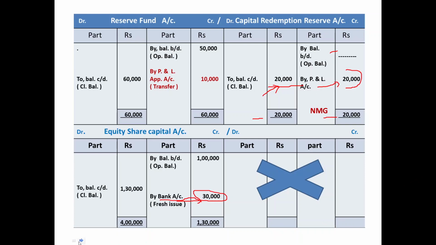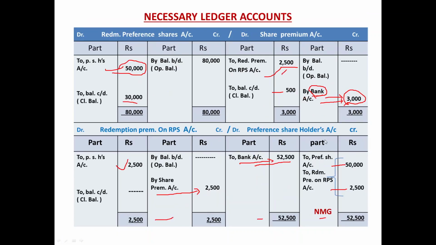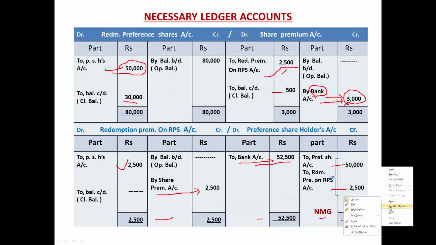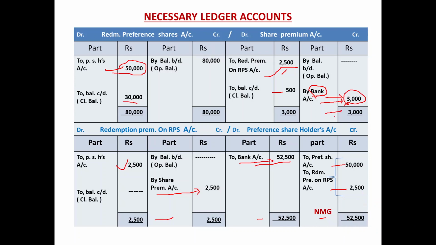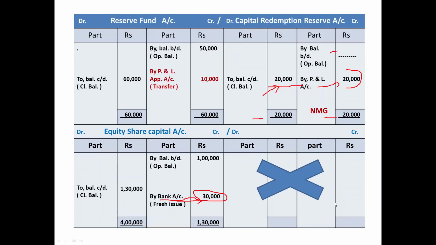So two items out of this ledger account: one is the issue, 30,000 plus 3,000, that is 33,000, and this payment of 52,500. Two items will be reported in the fund flow statement, one as a source of fund, another as an application of fund.